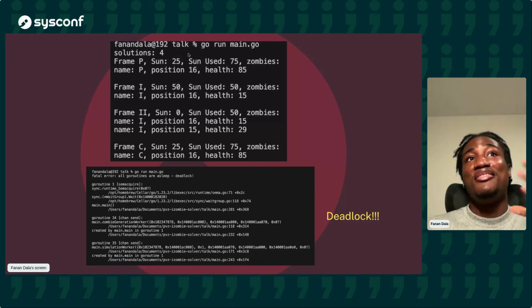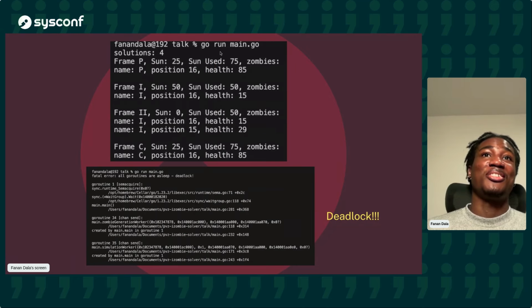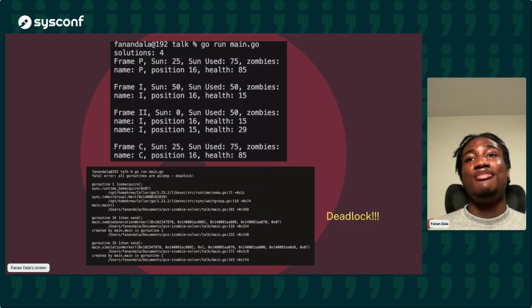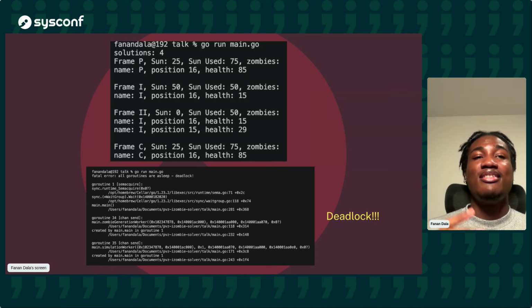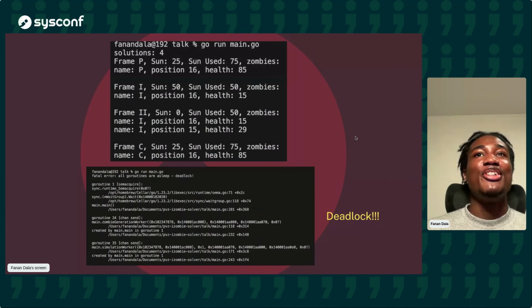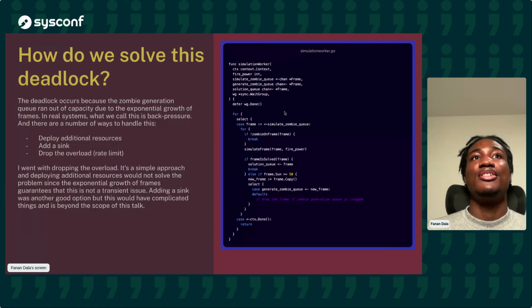Great. So I ran this initial design, and with 100 Sun, I was able to get a good solution. And these are actually correct solutions because with 100 Sun, you should be able to use 1 imp zombie or 2 imp zombies or 1 pole vault zombie or 1 cone head zombie. However, when I got to 250 Sun, that generated so many frames, and that ran into a deadlock because there was just so many things going on together. So why did we run into a deadlock? Well, the reason is because of the generate zombie queue that we've been ignoring all this while.